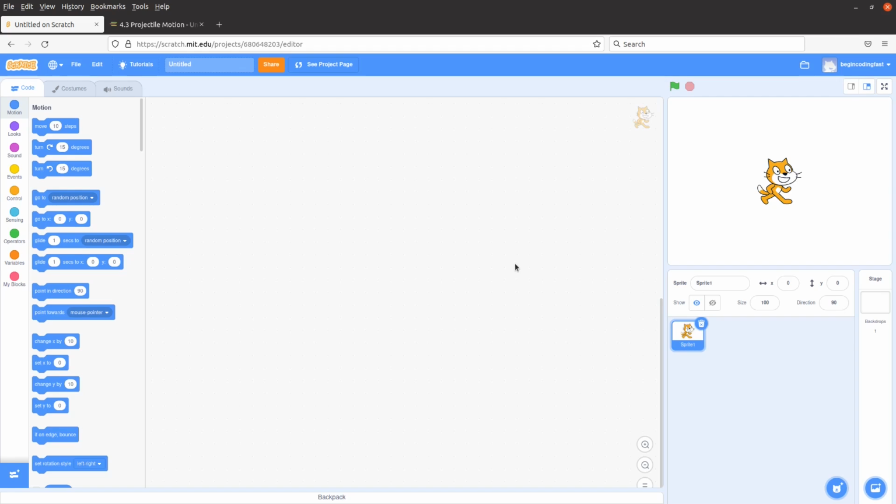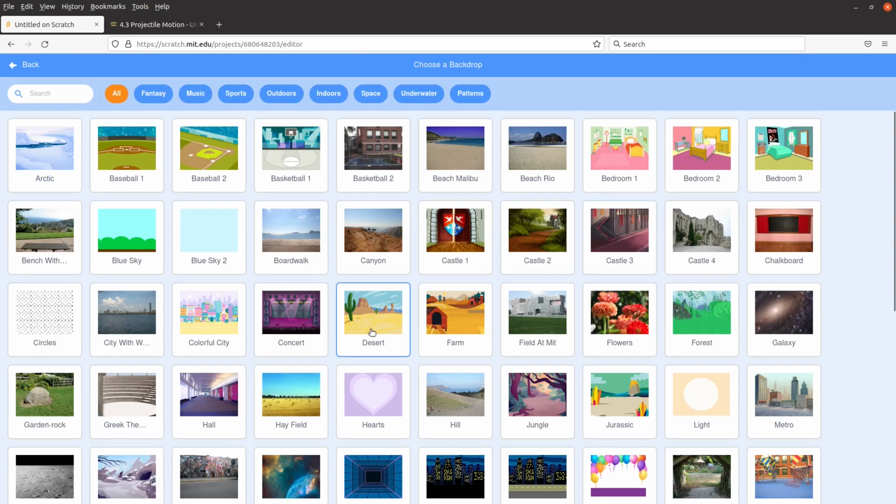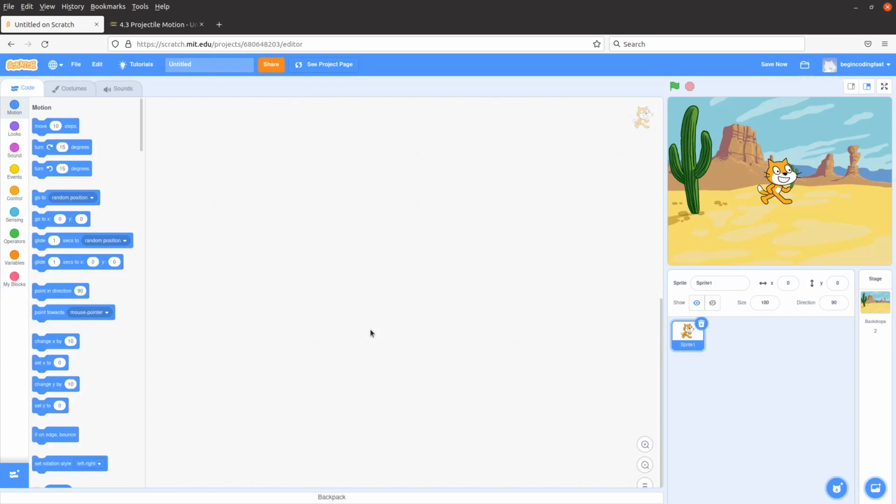First, I have to set up the backdrop first. Let me click here, and then I choose the desert. And then I'm going to put the sprite into the correct position. So where is it? Let me ensure that I have chosen the sprite, which is a cat here. And then I can do something like this.